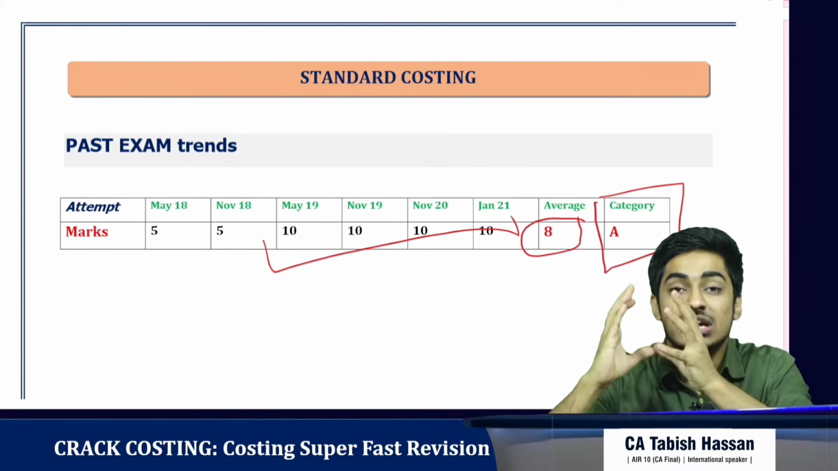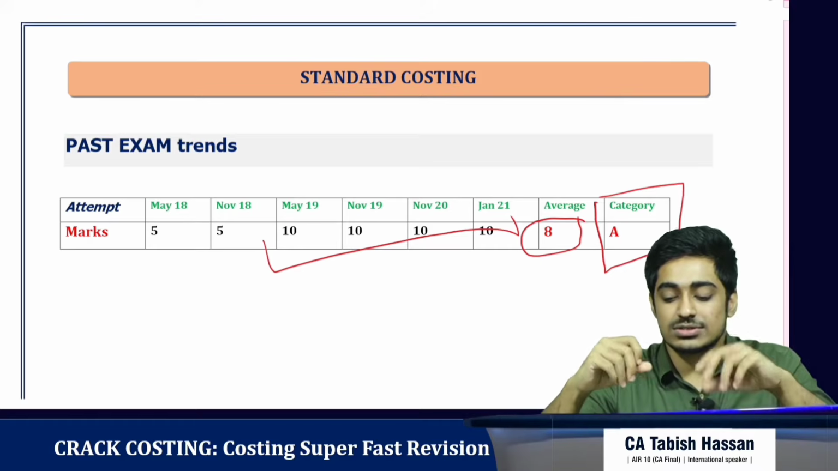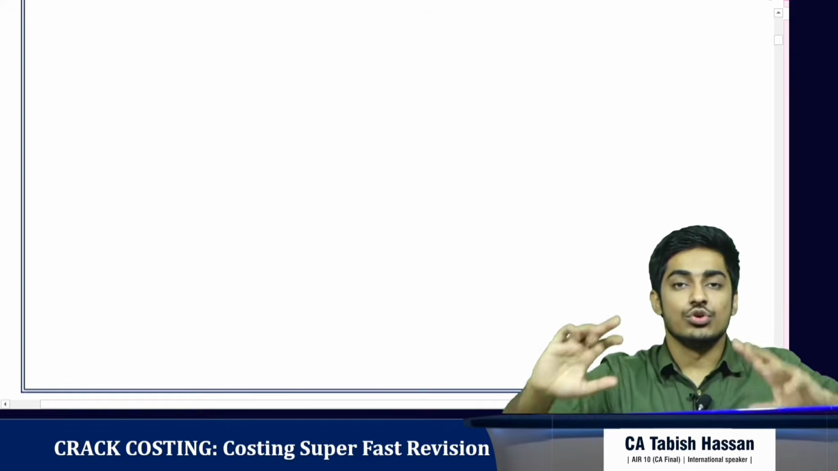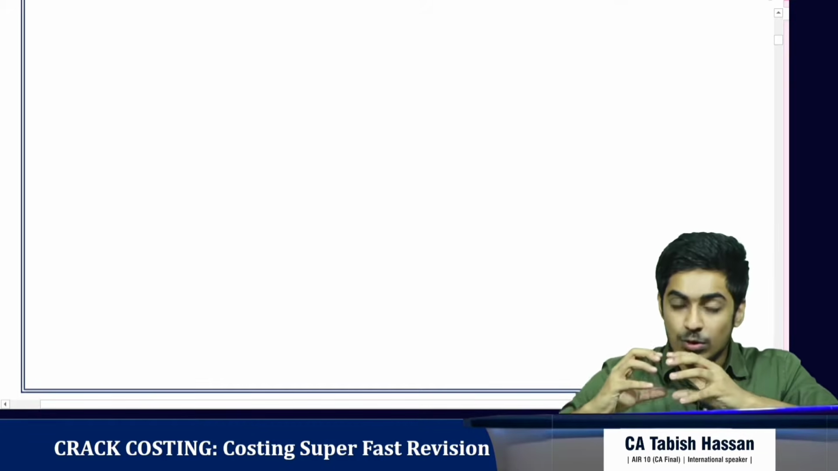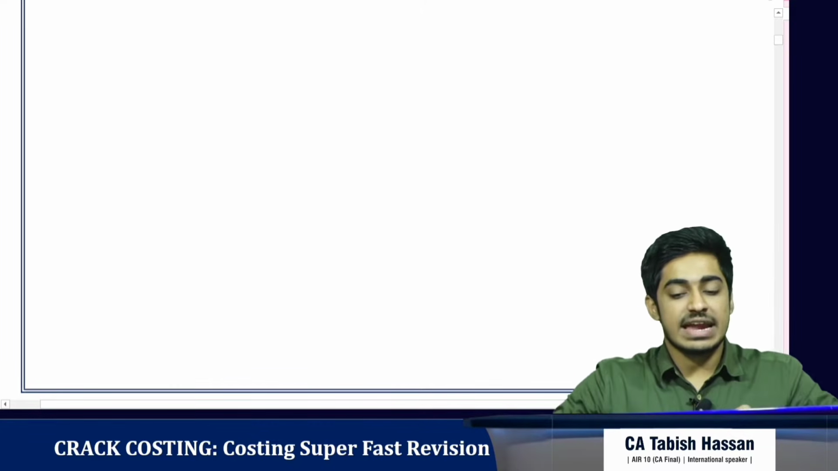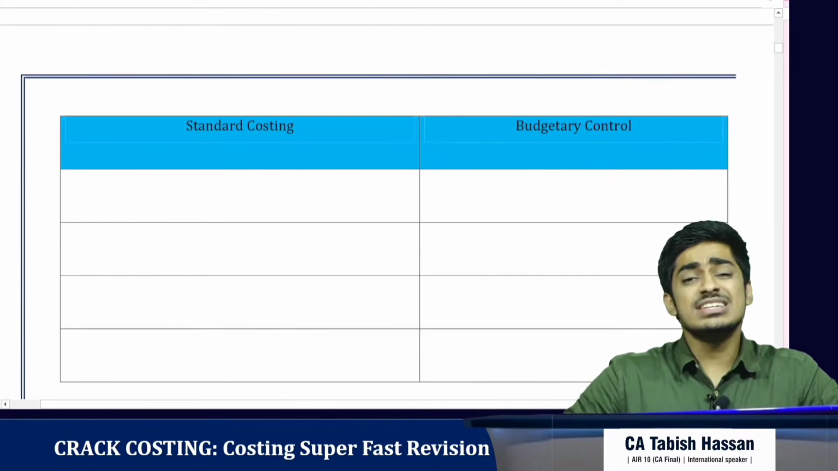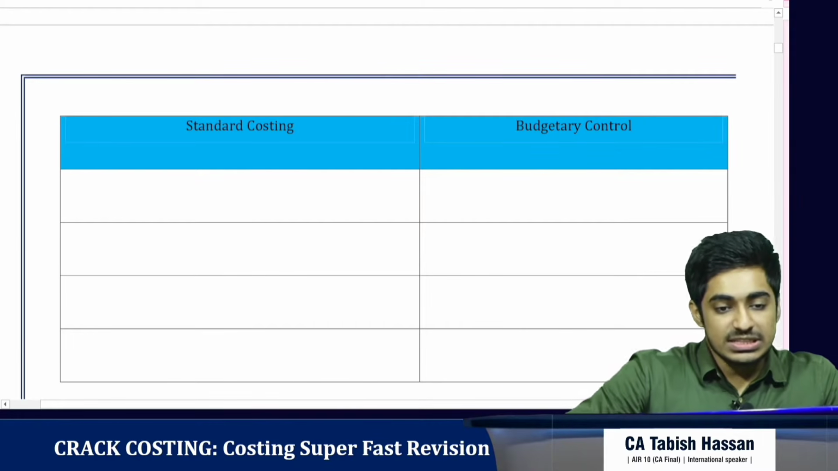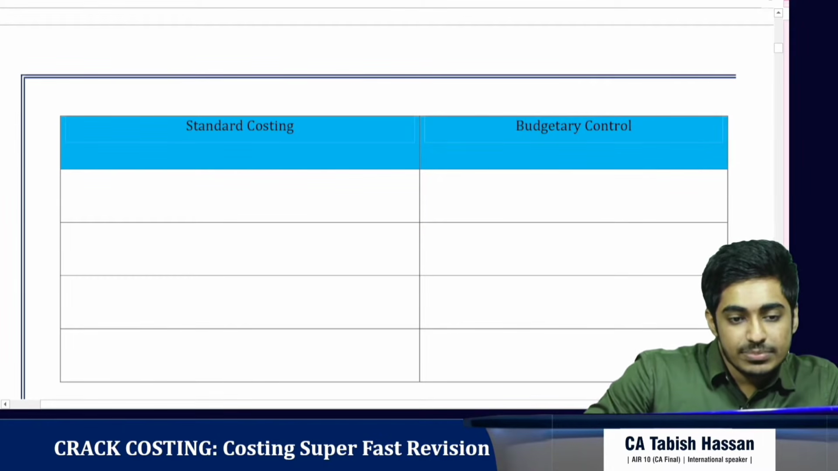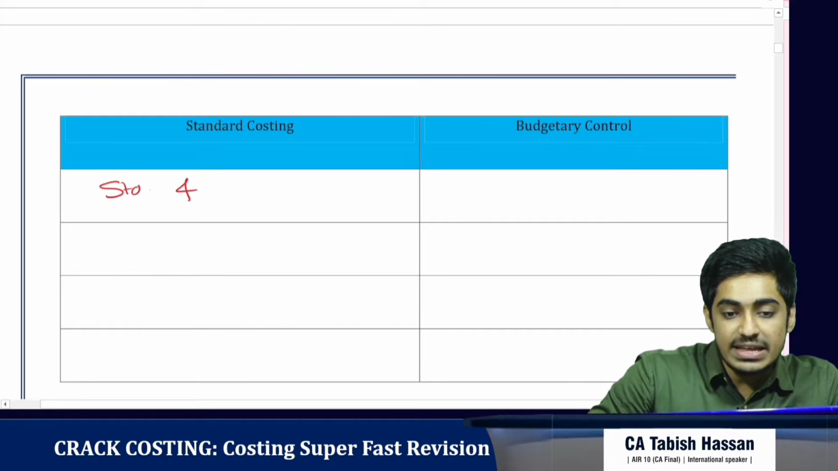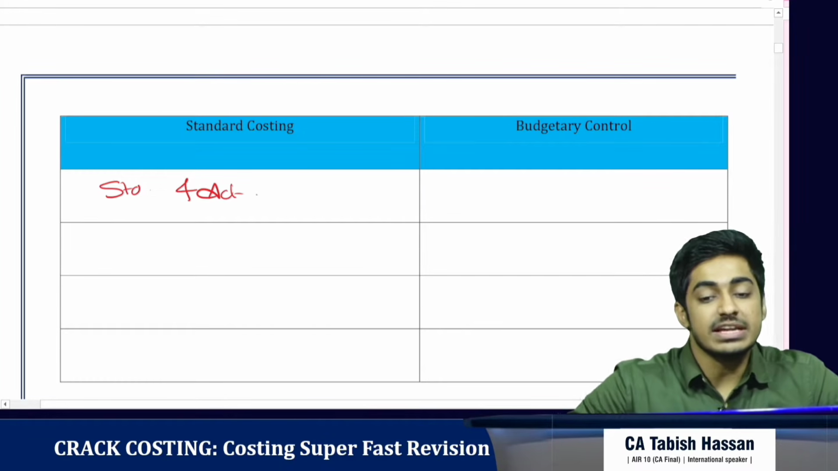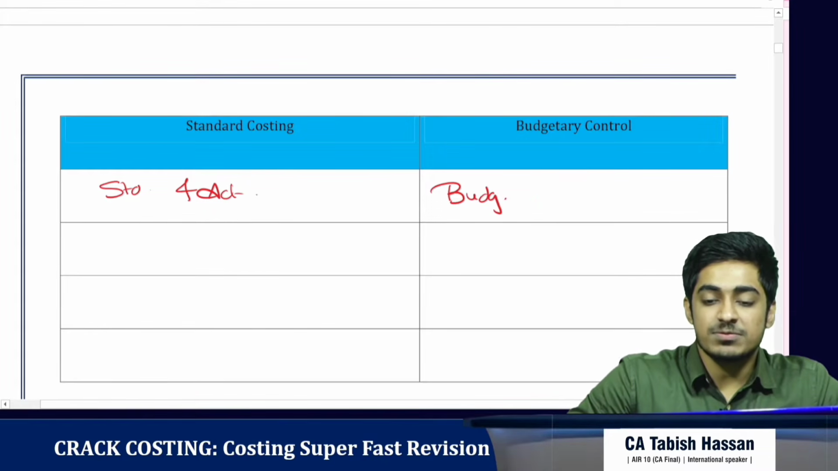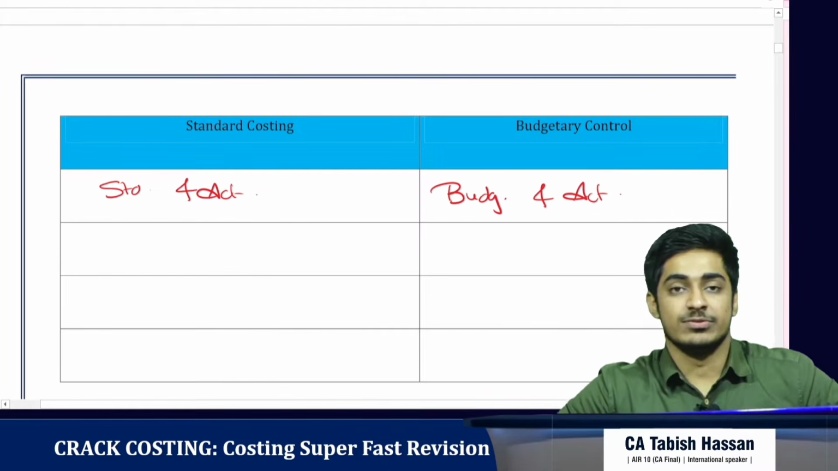Now coming to cost control, that is trying to reduce the cost. We have standard costing and budgetary control. So for existing goods or services, we want to do cost control. For that we have standard costing and budgetary control. So what is the difference between standard costing and budgetary control? Standard costing is a difference between standard performance and actual performance. And budgetary control is a difference between budgeted performance and actual performance.